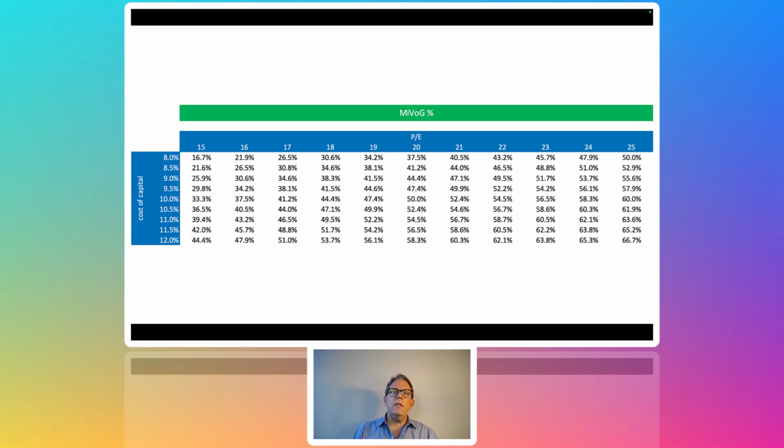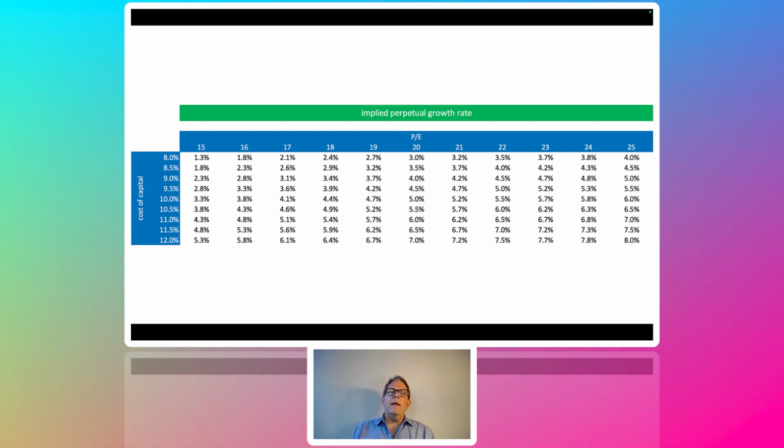Okay, great. All right, now we can actually put this into a very simple table. For those of you interested, you can pause the video and do a screen capture. But cost of capital on the left, I ran that from 8 to 12, and then PEs from 15 to 25. And then what I've calculated is the percentage of the value that is captured in growth, or in this case, the percentage of the PE that is represented by growth. So if I have an 8% cost of capital and a 20 PE, 37.5% of that PE is growth. On the other hand, if I have a 12% cost of capital and a 25 PE, 2/3, that's the one in the lower right corner, 2/3 of that PE represents growth.